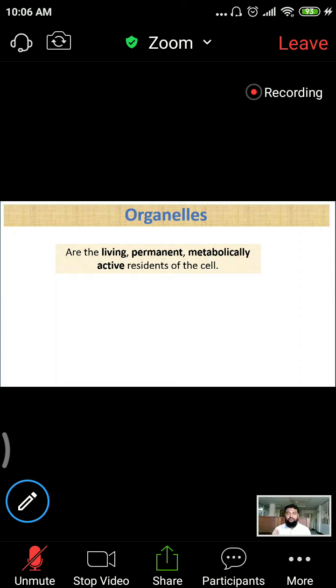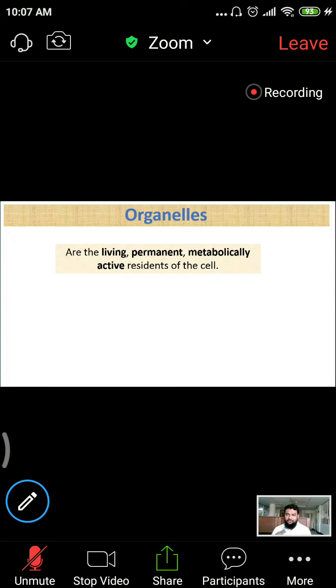The definition will be applicable for inclusions. So what is inclusions? Just use the reverse order of the key words: living, dead; permanent, transient; metabolically active, metabolically inactive. So what are organelles? Living, permanent, metabolically active residents of the cells are called organelles. What are inclusions? Dead, transient, metabolically inactive residents of the cell are called inclusions. So I think you have got the first difference, the characteristics of organelles and the characteristics of inclusions.